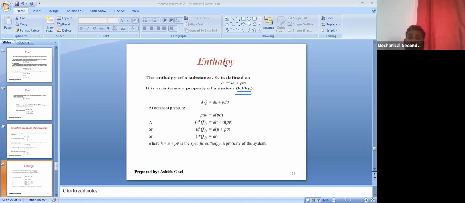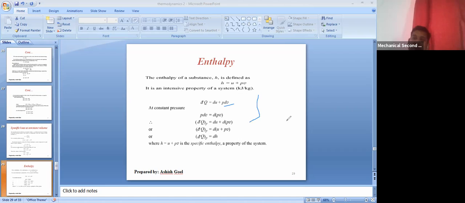Now again, let us see some derivation. dq equal to du plus dw, and when you replace dw with pdv, then this is du plus pdv. This is a very well known formula for all of us. Now you know the logic of integration.